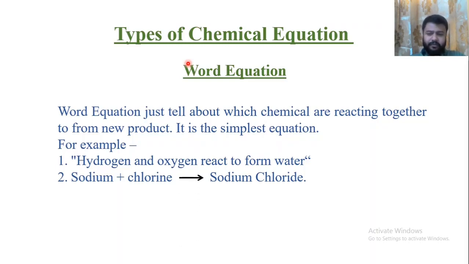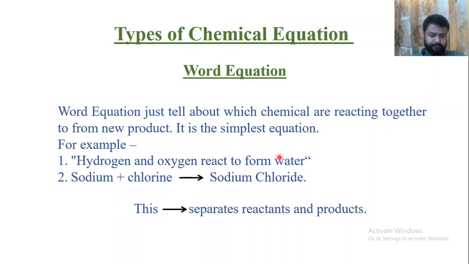So there is only use of words to describe a particular chemical reaction. We are not using any symbols. So this type of equation is known as a word equation. The problem with these equations is that they cover a lot of paper and require a lot of time to write everything. For example, hydrogen reacts with oxygen. This requires a lot of time. And this arrow is a separation between the reactant and the product.